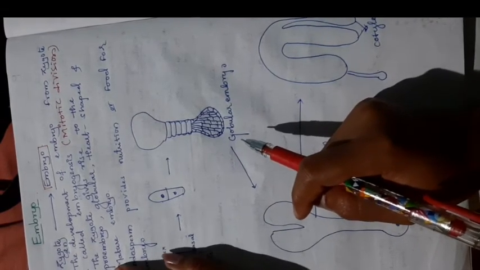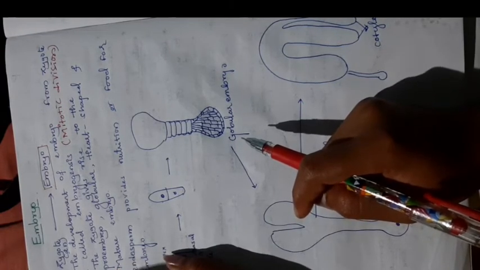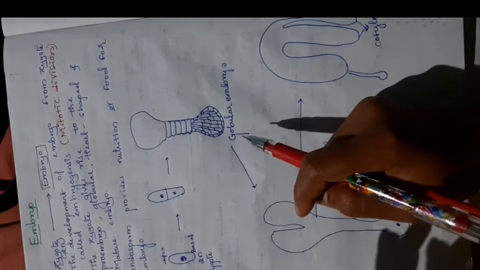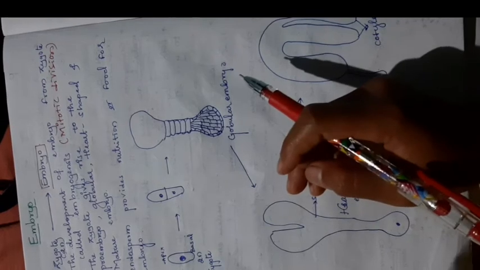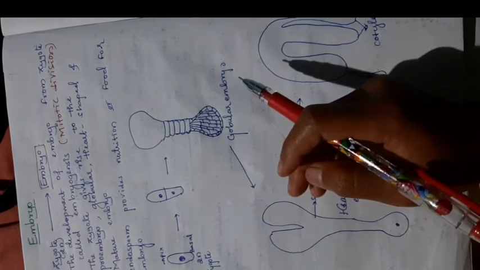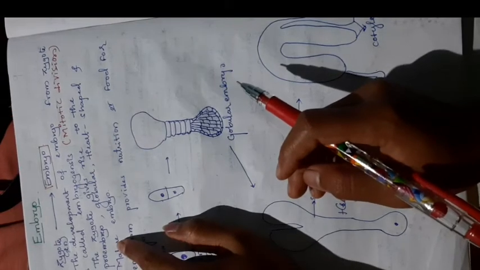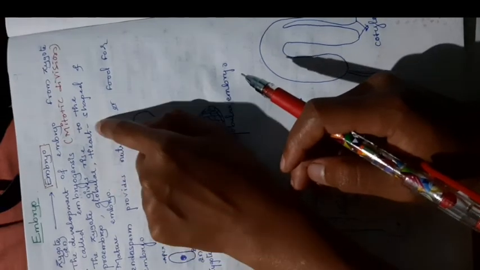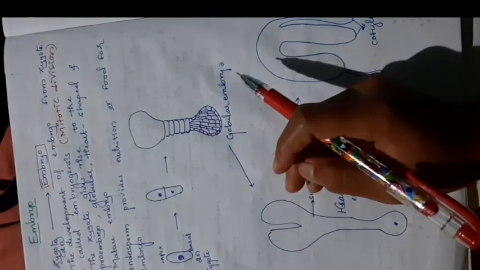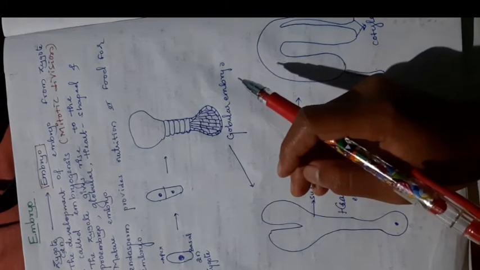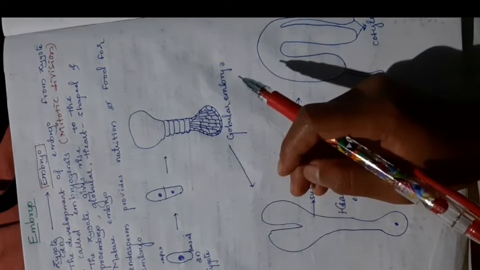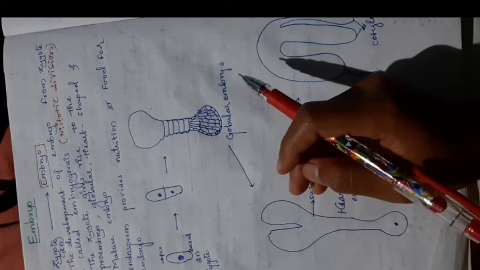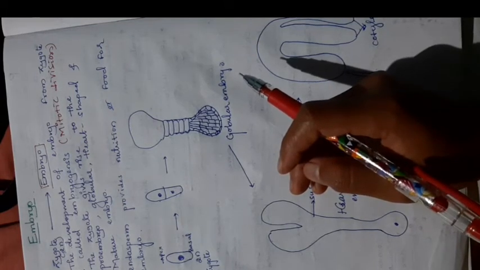Next point, the zygote primarily gives rise to the pro-embryo. The embryo is not formed suddenly from the zygote. There are many intermediate structures developed by the zygote. Firstly, we can see the pro-embryo. Later, we can see the globular structure of the embryo, then the heart-shaped structure, then the torpedo shape of the embryo. Lastly, we can see the mature embryo. These are the intermediate shapes of an embryo during embryogenesis.